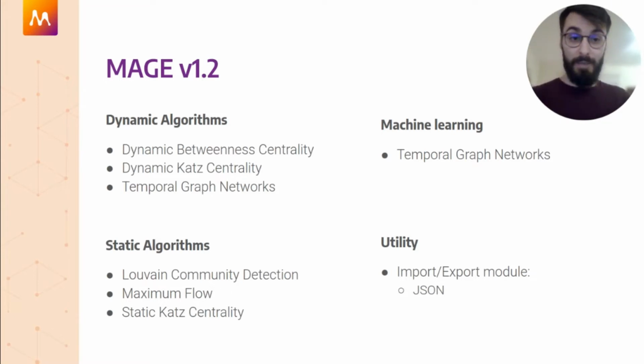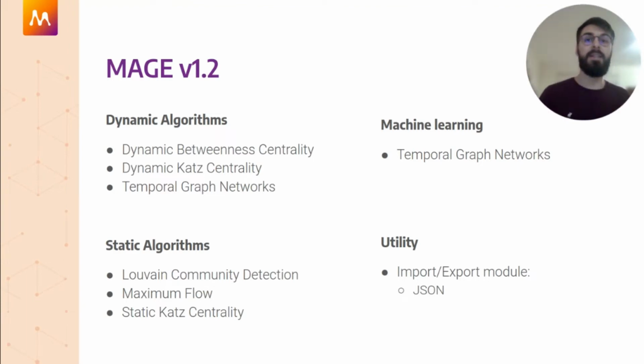We are, in this release, bringing a lot of stuff. We have prepared a bunch of stuff for you to try out, in continuation of the previous release and introduction to dynamic/online graph algorithms, and yes, they do not have anything to do with dynamic programming. Now we are bringing two more dynamic centrality algorithms in the form of betweenness centrality and cut centrality. And furthermore, we are bringing temporal graph networks, which is completely novel in the world of graphs.